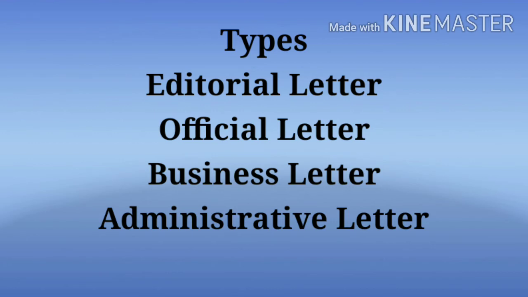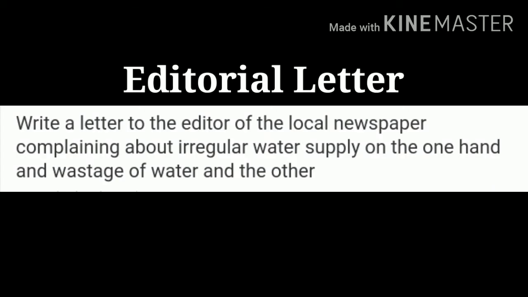Here we begin with the first type, that is an editorial letter. The first question I am reading for you is: write a letter to the editor of the local newspaper complaining about irregular water supply on the one hand and wastage of water on the other.